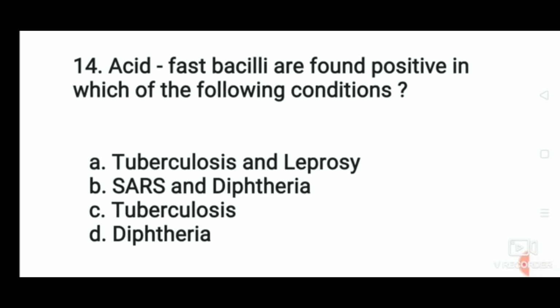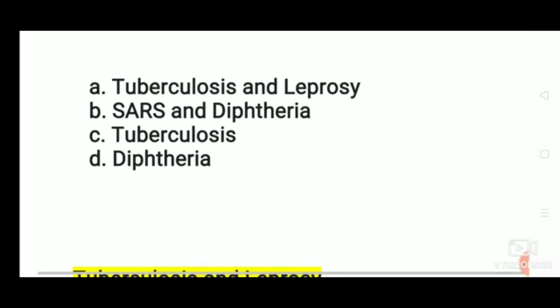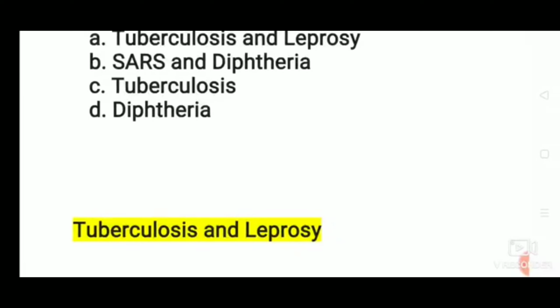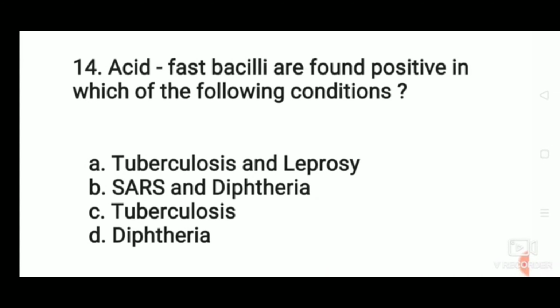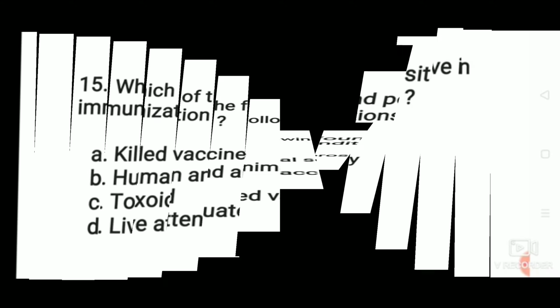Acid-fast bacilli are found positive in which of the following conditions? Tuberculosis and leprosy, SARS and diphtheria, tuberculosis, or diphtheria? The correct answer: acid-fast bacilli are found positive in tuberculosis and leprosy. Acid-fast bacteria are microorganisms resistant to decolorization by an acid, hence the term acid-fast.